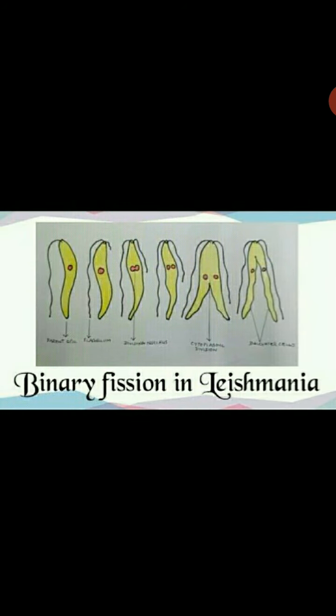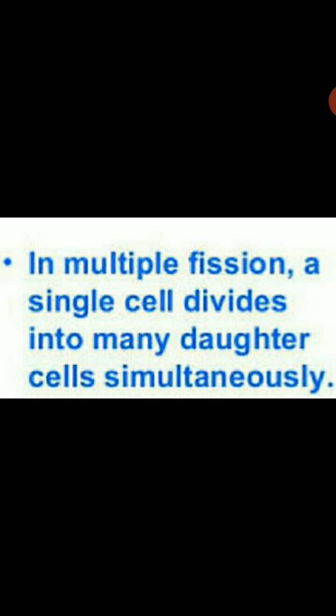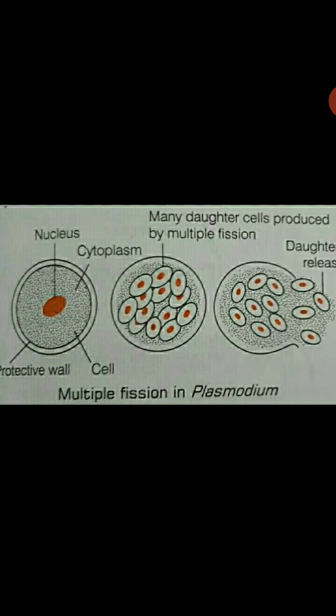But in leishmania, which causes a disease called Kala-Azar, there is a whip-like structure at one end of the cell. Binary fission occurs in a definite plane. It takes place in the horizontal plane only, and two daughter cells are formed. In multiple fission, the single cell divides into many daughter cells simultaneously. For example, in Plasmodium, the nucleus divides repeatedly in unfavorable conditions and many daughter cells are produced.